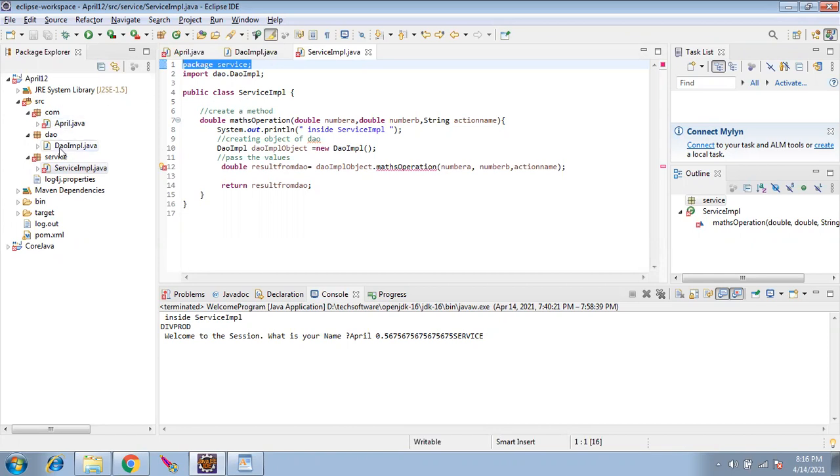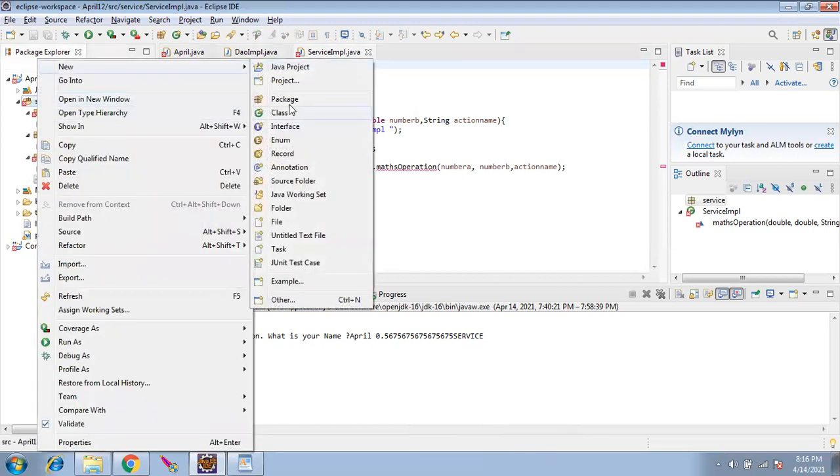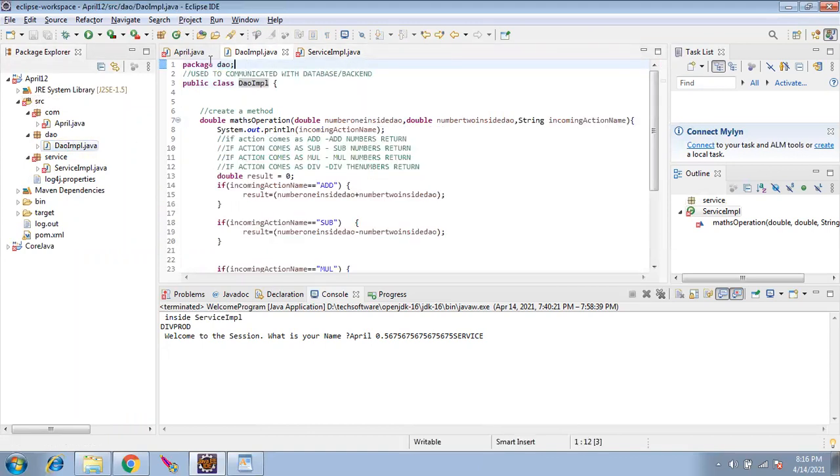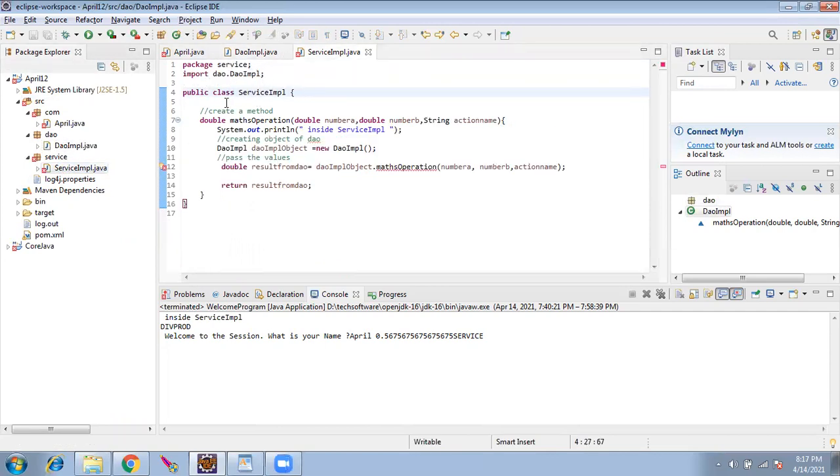Rajesh, I missed the first part. So we should create the package first and push those files into that package, right? Yes. I created two packages by right clicking the SRC, new, and package. And we should push the file. Once you push the file, automatically the package line would have been added. This line would have come automatically. Okay. And in service, automatically it came.